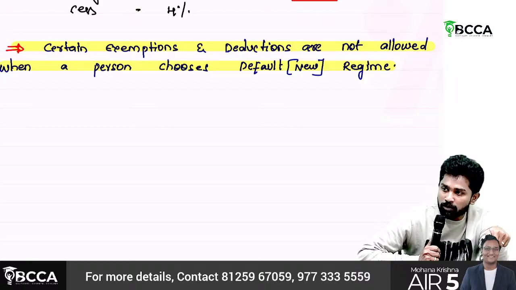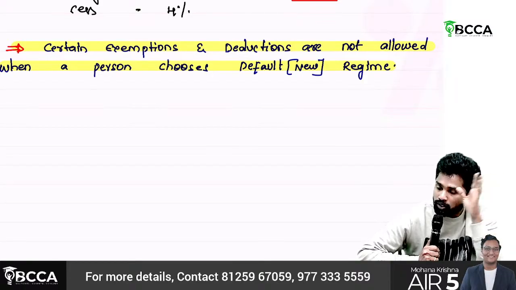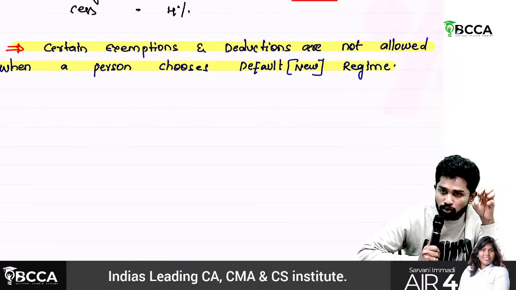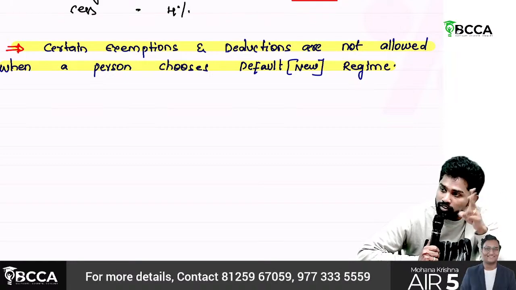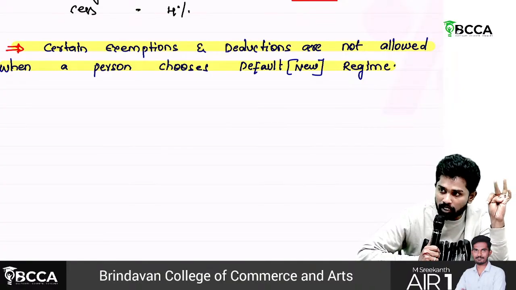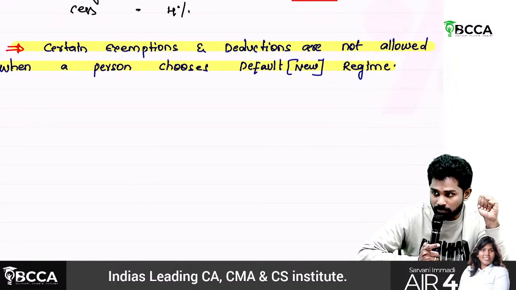Business related exemption: the income will be under the PGBP head, then there will be an exemption. So incomes are there under the 5 heads with related exemptions, and then there are deductions. So a total of 6 chapters will have an impact regarding old regime versus new regime: salaries, house property, PGBP, capital gains, IFOS, then the deductions chapter.